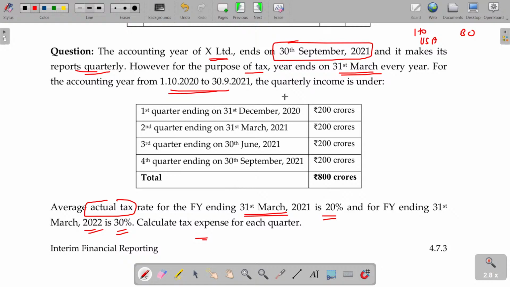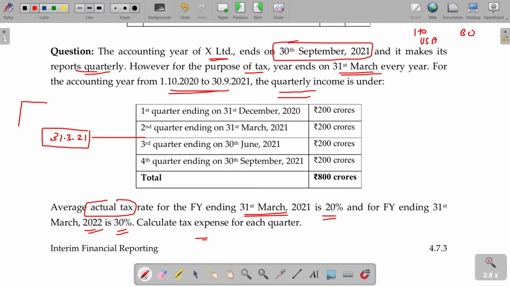Okay, this is the quarterly income. How can you calculate? As per our tax purpose, 31st March 21 will be the current year.